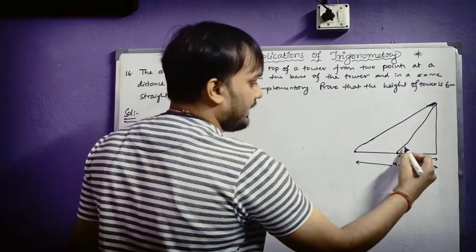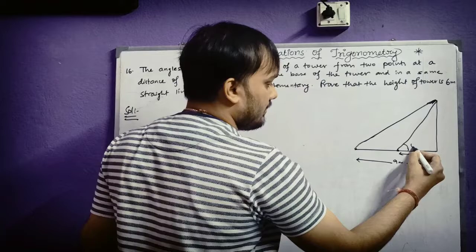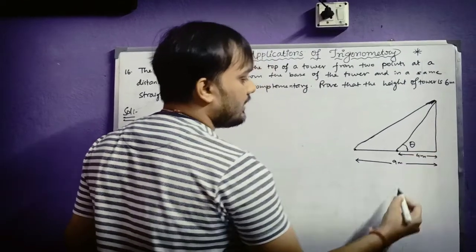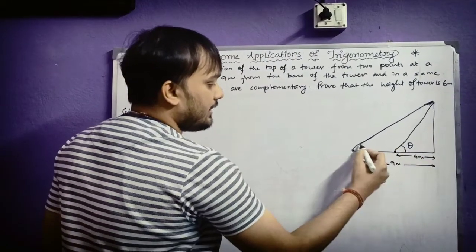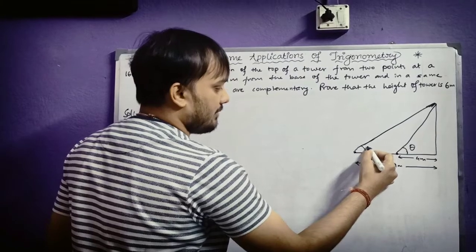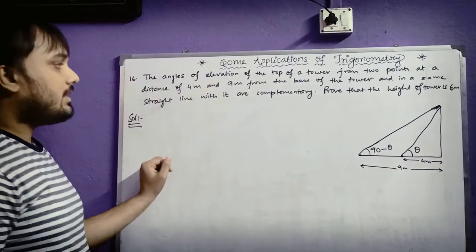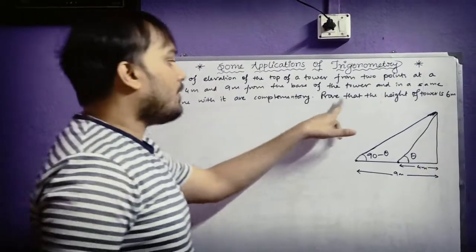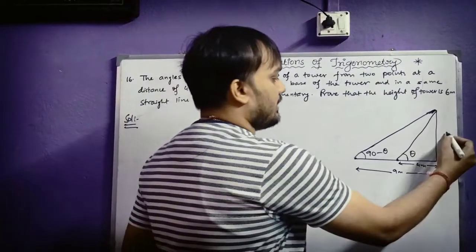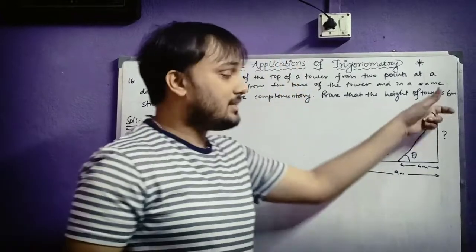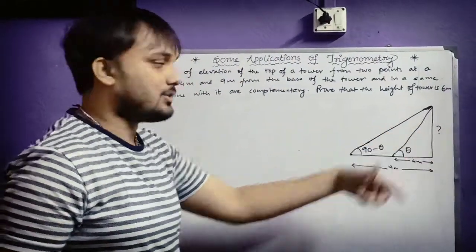That means if I take this angle as theta, just listen to me very nicely, this angle will be complementary. That means 90 minus theta. So this is the diagram here. Prove that the height of the tower is 6 meter. That means we have to find the height of the tower.